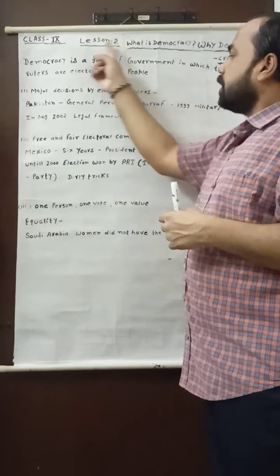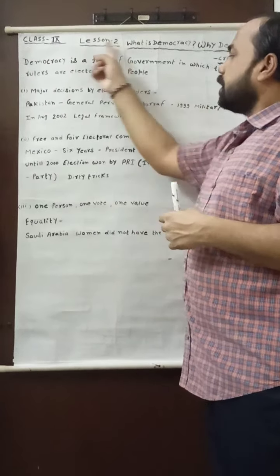To understand this particular feature of democracy, I will take the example of Pakistan. Pakistan, you know very well, is our neighboring country, and in the year 1999, military leader General Parvez Musharraf imposed a military coup in Pakistan, and he removed the elected democratic government from Pakistan.